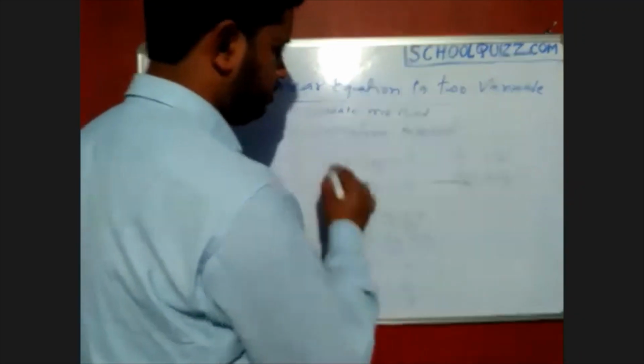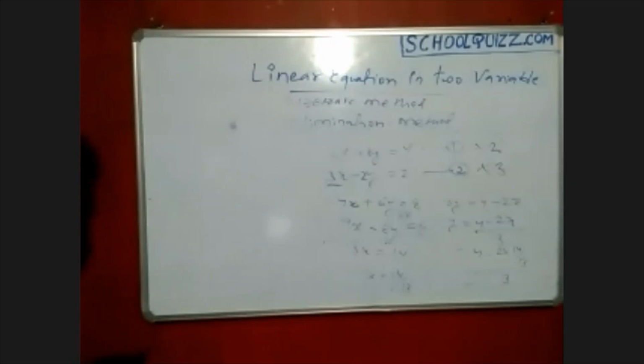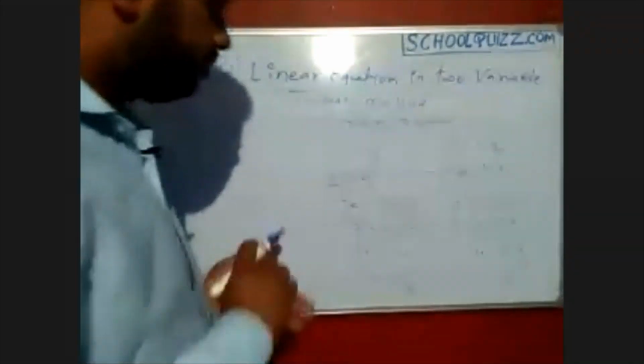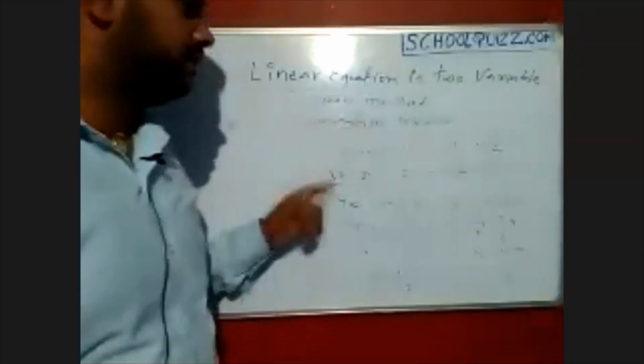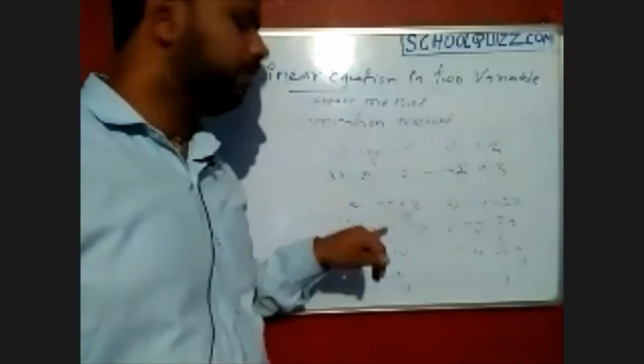Suppose 2x plus 3y. So the elimination method: from the term itself we can say that elimination means we have to eliminate something.